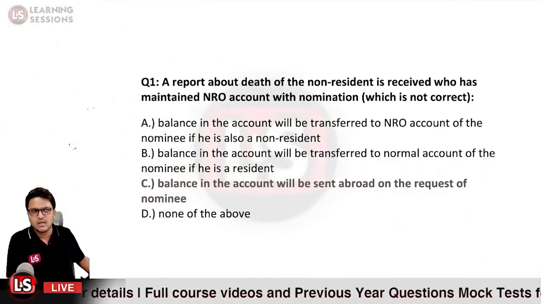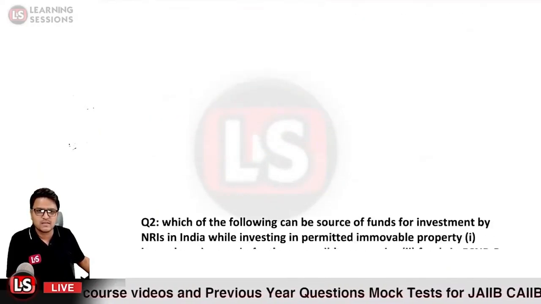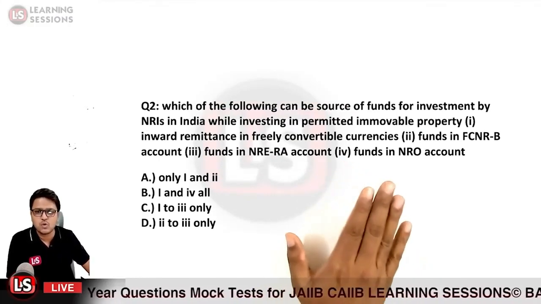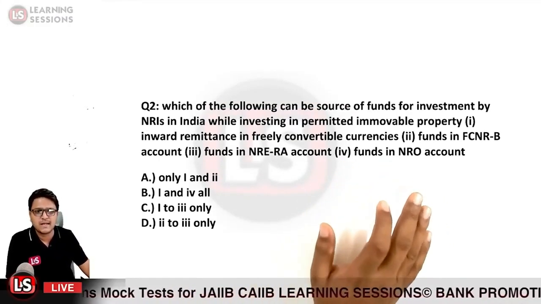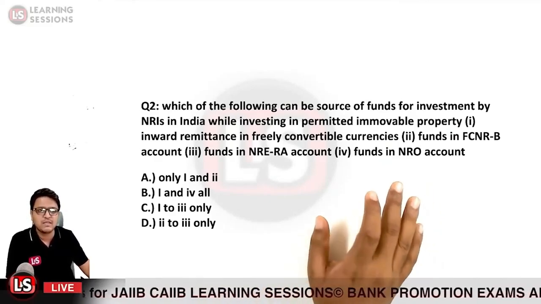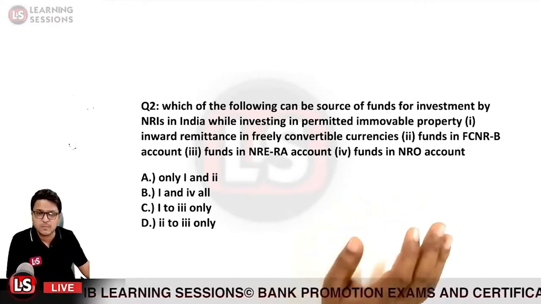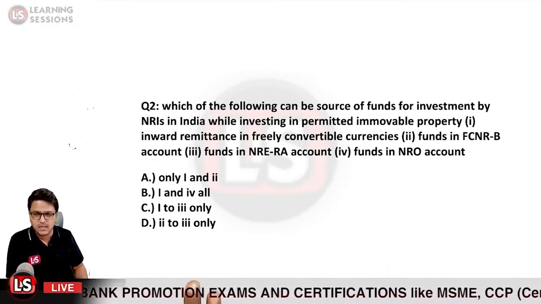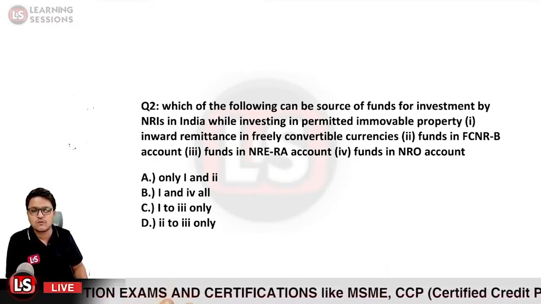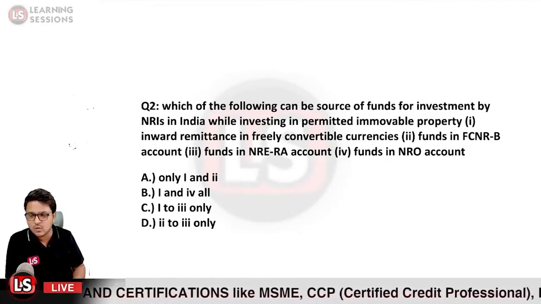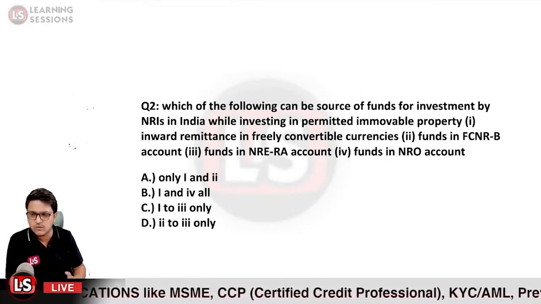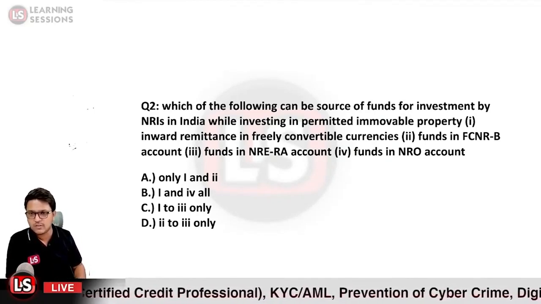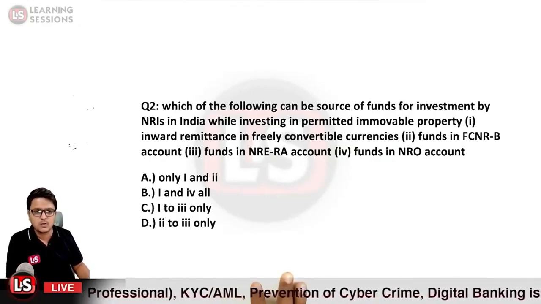Is it clear? Now let us move to the next question. It says, which of the following can be the source of funds for investment by NRIs in India while investing in PIS, in permitted immovable property. If an NRI person wants to invest in Indian immovable property, what can be the source of funds for investment? Person A is an NRI and he wants to invest in Indian immovable property, and from what sources can he use the amount? We need to recognize those.